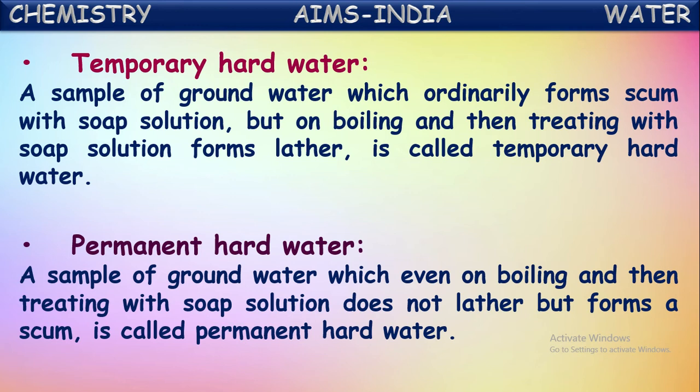If it is temporary hard water, at the starting it may not give lather with the soap solution. But after boiling, when it is treated with the soap solution, it freely gives lather. Such kind of hard water is called temporary hard water. If the hard water won't give lather even after boiling, then that is called permanent hard water.